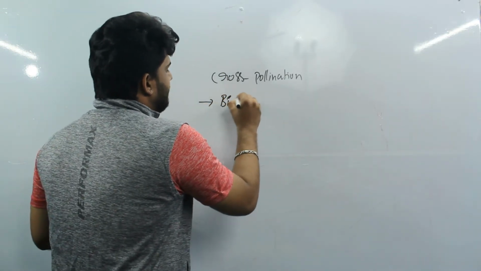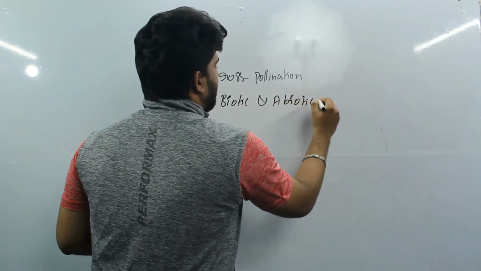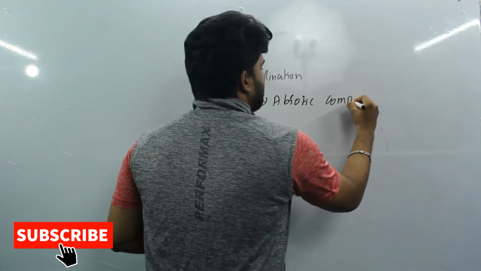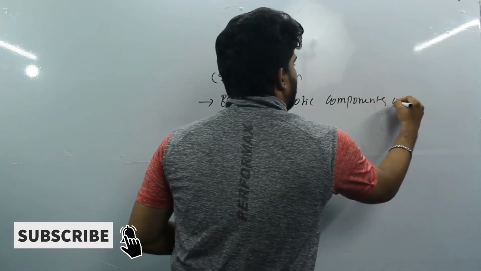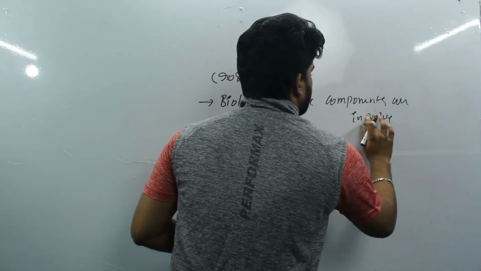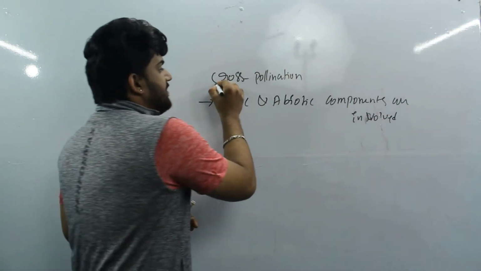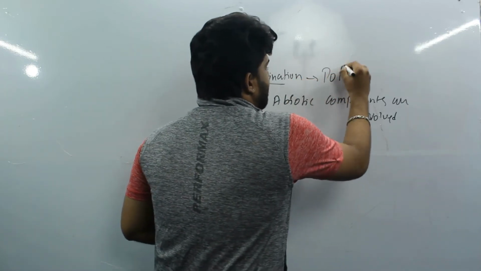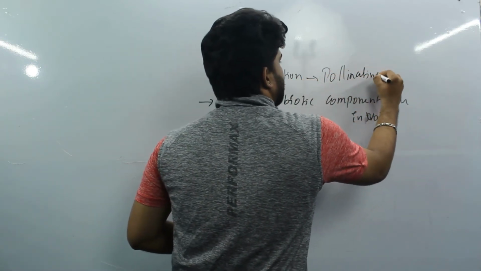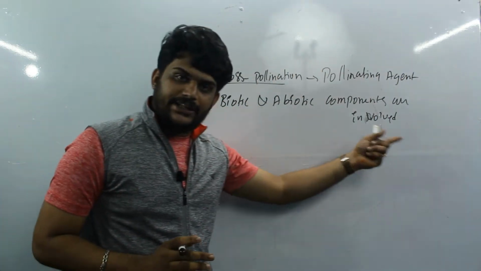So here, biotic and abiotic components are involved in cross-pollination as pollinating agents.